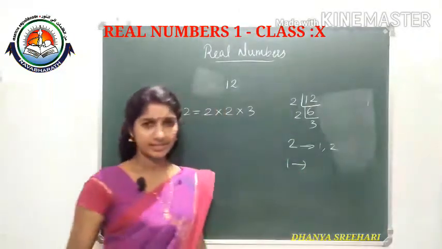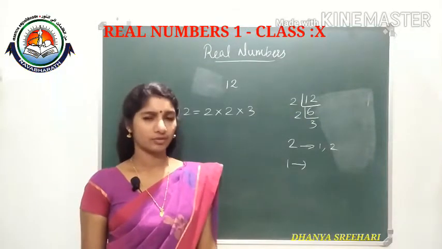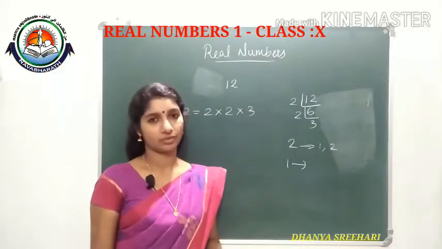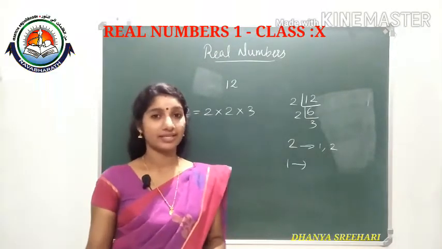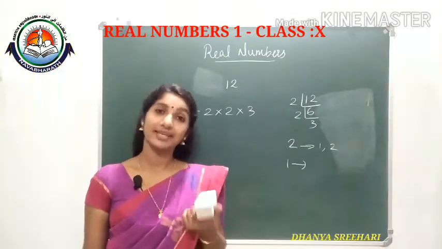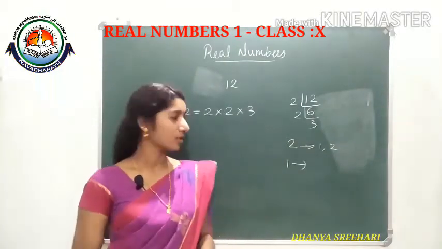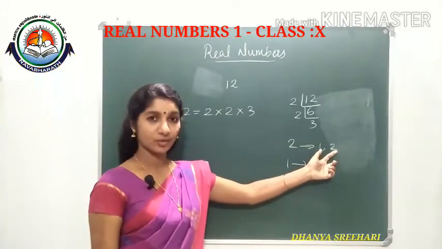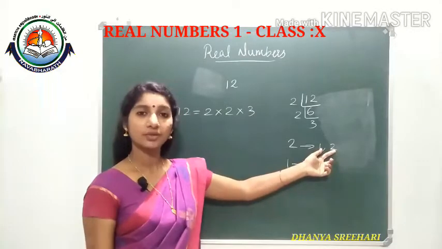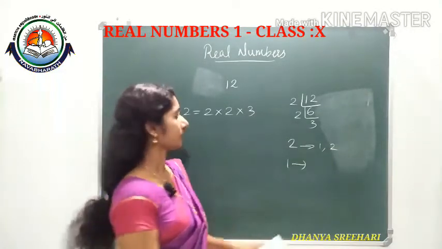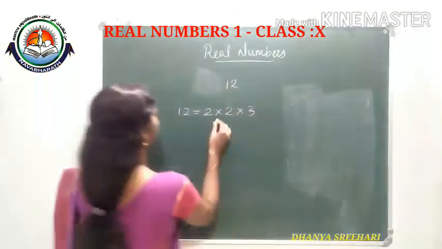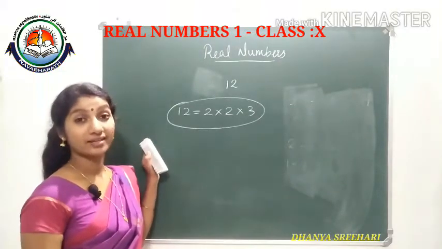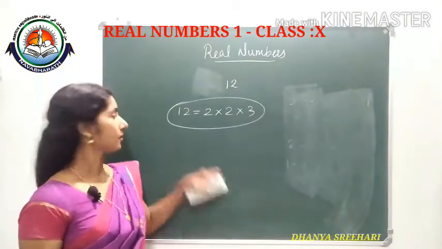And what about 1? Is 1 a composite number? Not a composite number because it does not have a proper factor, and it's not a prime number also. Okay, so other than 1 we are discussing prime numbers and composite numbers. 1 is neither prime nor composite, because minimum 2 factors are required. 1 has only one factor, 1. So exactly 2 factors is for prime numbers and more than 2 factors is for composite numbers. Clear? So, see, 12 we can write as 2 into 2 into 3. That means prime factorization is possible for a composite number.